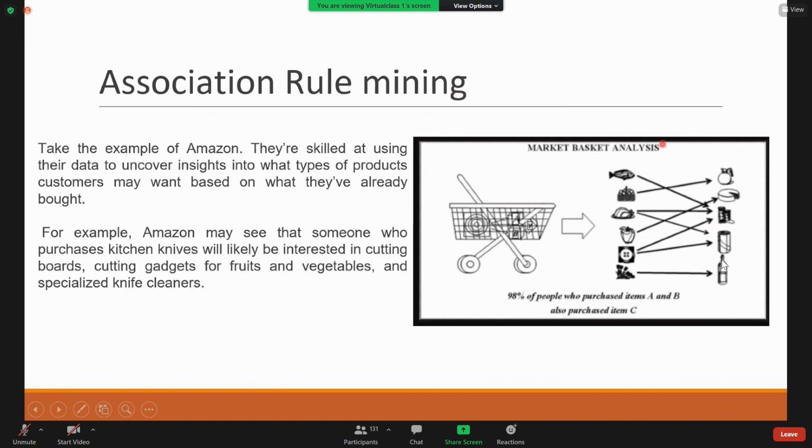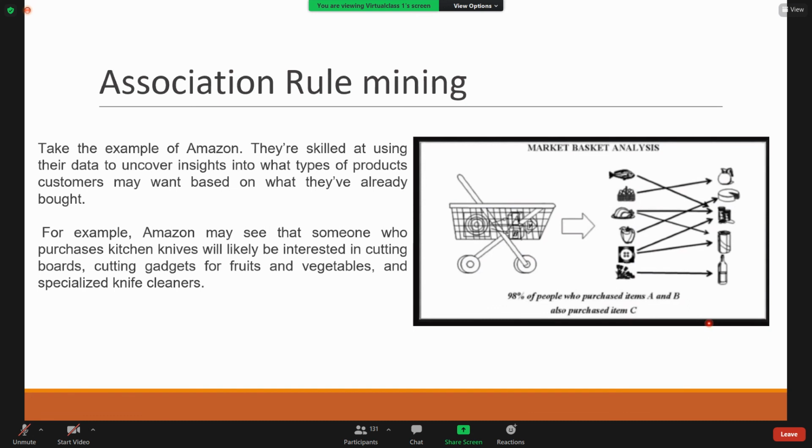And here what we are generating is a rule such as 98% of people who purchased items A and B also purchased item C. For example, 98% of the customers who bought milk and bread also bought butter. So we have generated this rule.